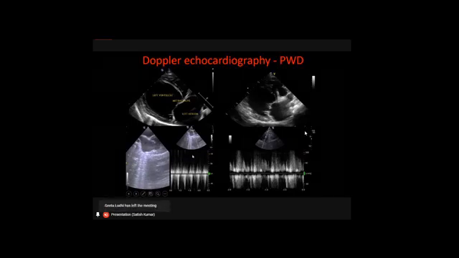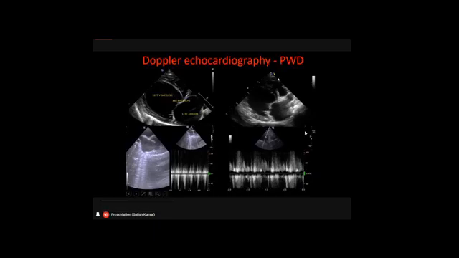Why? What is actually causing the turbulence to occur here? As I was talking about, this all depends upon the Doppler echocardiography and the Doppler mechanism. The Doppler physics depends upon the distance, they are coming together and going away, between the source and the object.